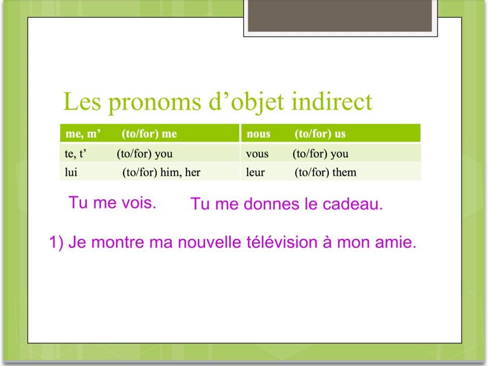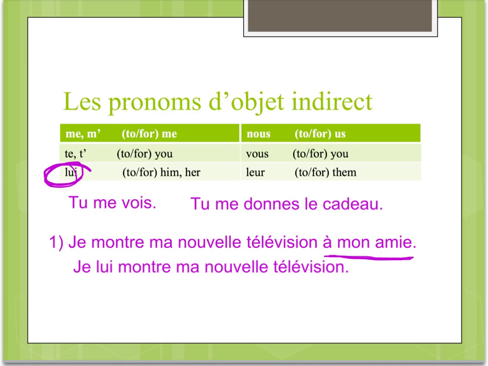So take the verb show, montre, and ask the question to whom or for whom. And once you do that, à qui, pour qui, you should be able to find your indirect object. And it is, in fact, à mon ami. To whom? To my friend. And so we're going to replace it with her in English, and in French that would be lui. Je lui montre ma nouvelle télévision. So we took this singular, lui, and we put it right before the verb.